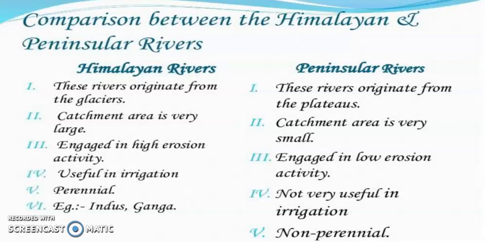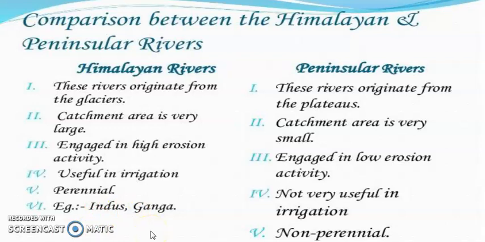Himalayan rivers have a very large catchment area. Himalayan rivers are very useful for irrigation, navigation, all the purposes. Himalayan rivers get water from rainfall as well as glacial melt water. Because of this, these rivers have water throughout the year. That's why these rivers are called perennial. For example, Indus and Ganga are perennial rivers.